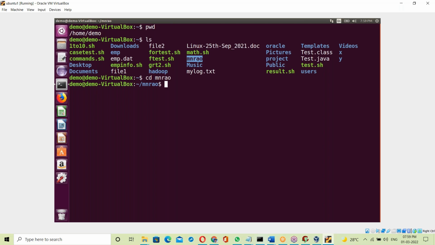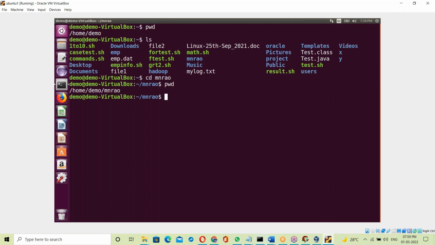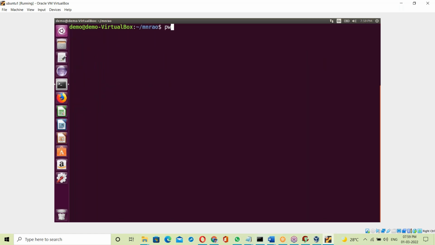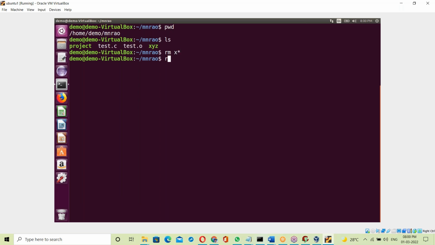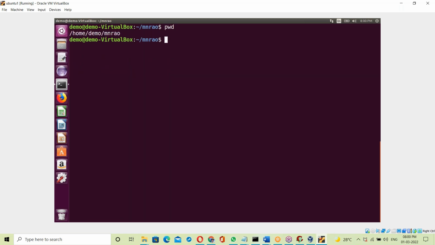Don't think about what pwd, ls and cd are. It's not necessary for us. See, pwd is mn raw, and these are the files. Screen cleared. One second. For understanding purposes, let me remove some files. Start.o, rm means remove. Yes, removed here. Now ls shows only the C program.